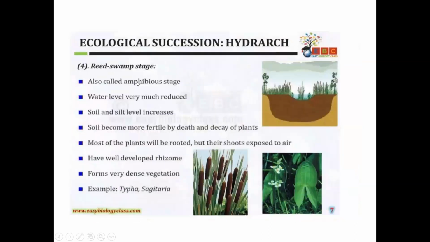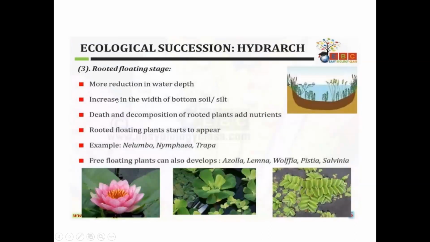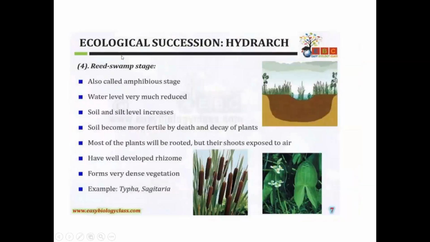So next, after a few days, what happened? The rooted floating stage is replaced by the reed swamp stage. It is also known as the amphibious stage, because here the water level is very much reduced and the soil and silt level increases. The soil becomes more fertile by death and decay of these plants, and most of the plants are rooted, but their shoots are exposed to air. They have a well developed rhizome and form very dense vegetation. Examples for this reed swamp stage are Typha and Sagittaria.